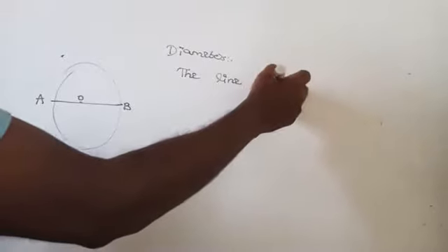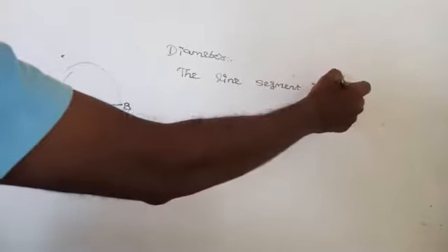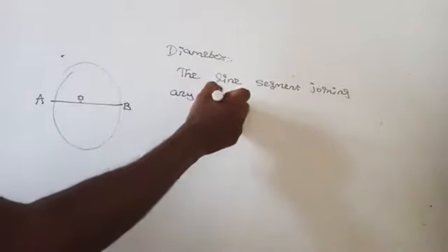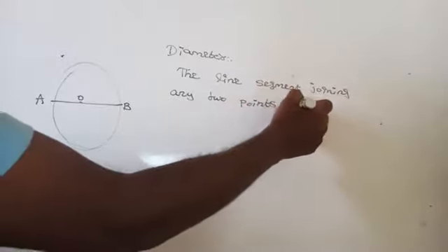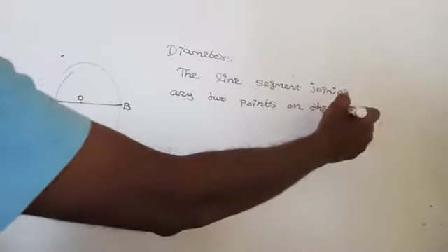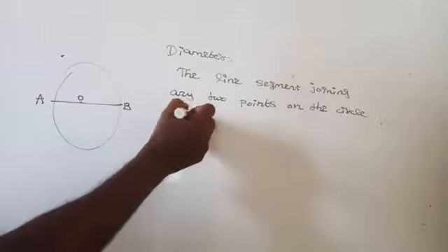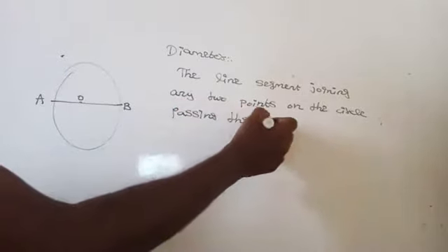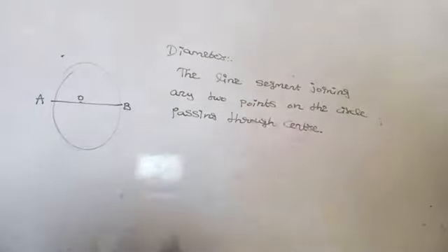The line segment joining any 2 points on the circle passing through the center is called as what? Diameter. Right?